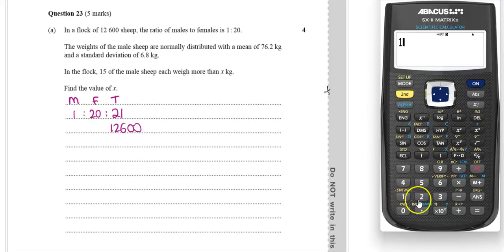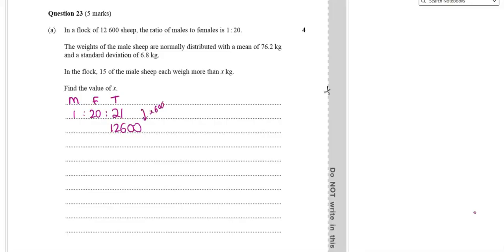So 12,600 divided by 21 is 600. So I must have multiplied each of these by 600: 600, 12,000, and 12,600. Okay, so now we know there are 600 male sheep.